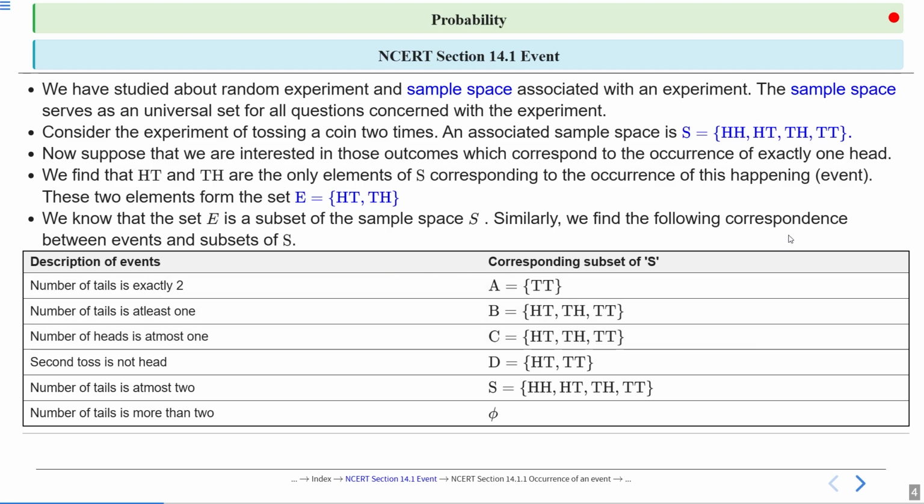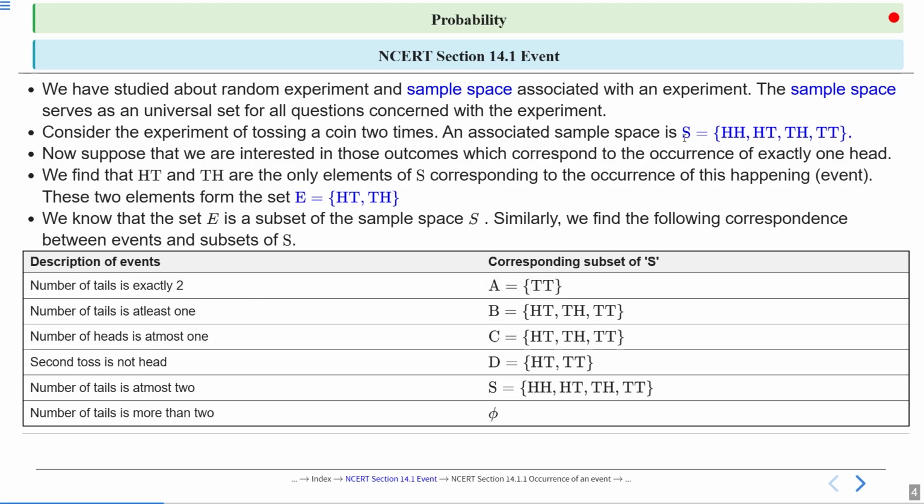Here in this table, on the left hand side we have given the description of events, and on the right hand side we have given the corresponding subset of S. Read this: number of tails is exactly 2.